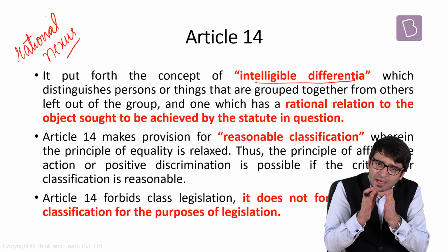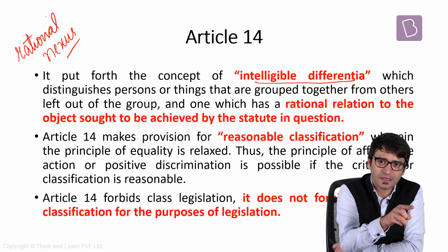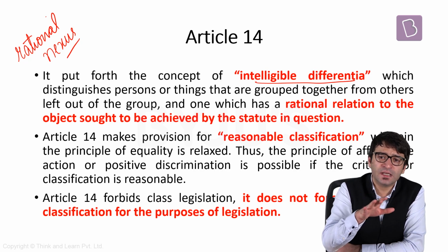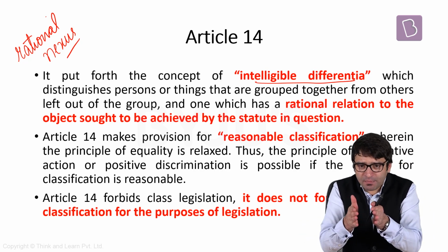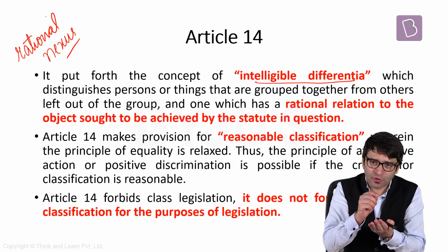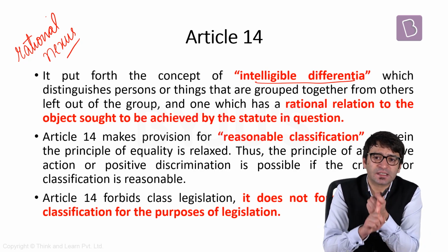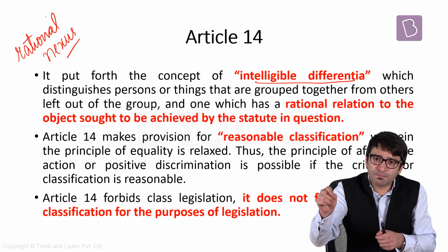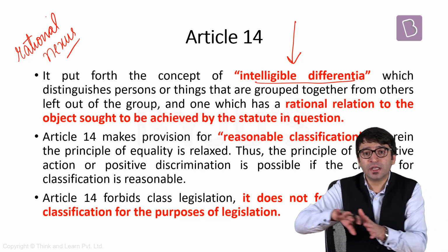That means when we look at the arguments in favor of CAB, CAB is basically a law to confer citizenship. It is not a law to deprive citizenship. Even if it is challenged on the ground that Article 14 is violated, it will stand the test of judicial scrutiny. Why? When this challenge is mounted before the Supreme Court, it will look at whether Article 14 is violated or not, and it will look at this issue from 3 angles. Number 1, what is the statement of objects and reasons for this bill? To provide citizenship to religious minorities. For this very purpose, you are creating an intelligible differentia. That means you are excluding someone, you are including someone.